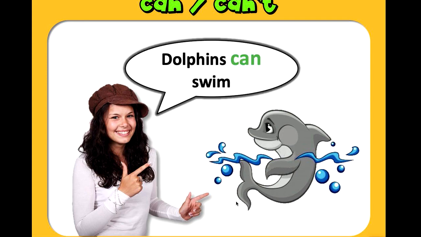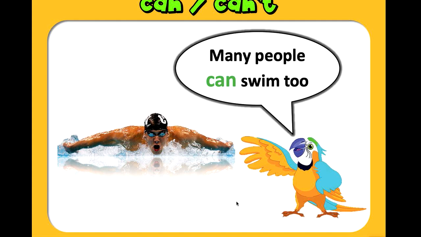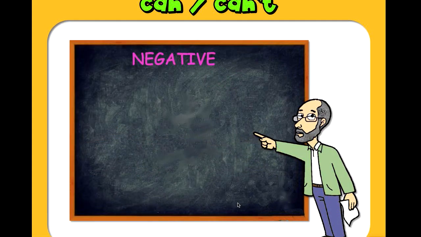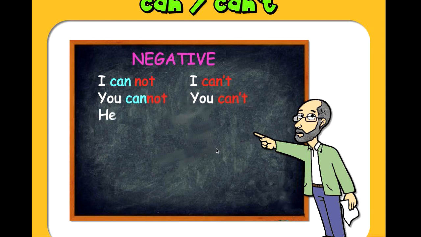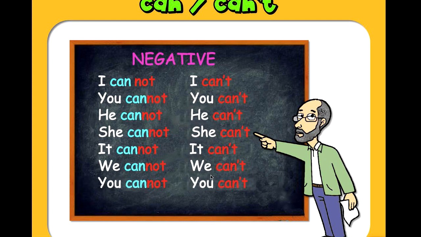Dolphins can swim. Many people can swim too. What happens with the negative? Instead of can, I'm using can't. I can't, you can't, he can't, she can't, it can't, we can't, you can't, they can't. This is a contraction for cannot.